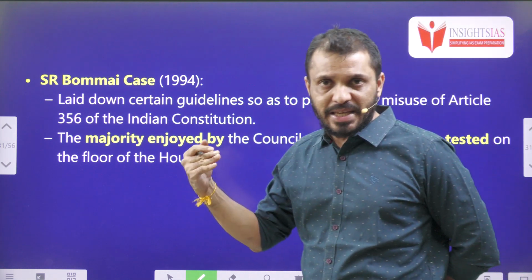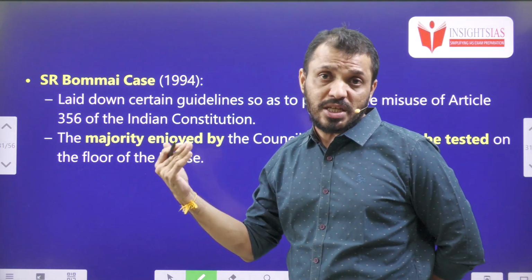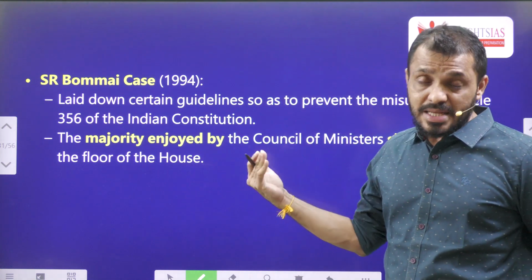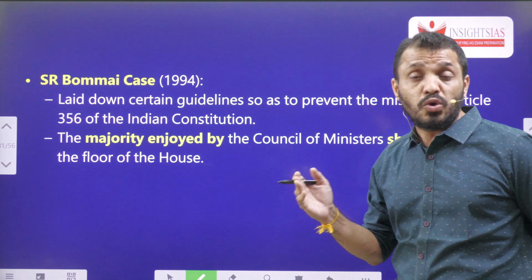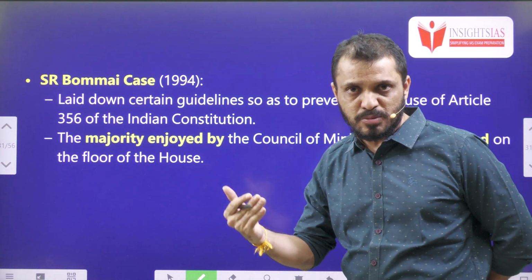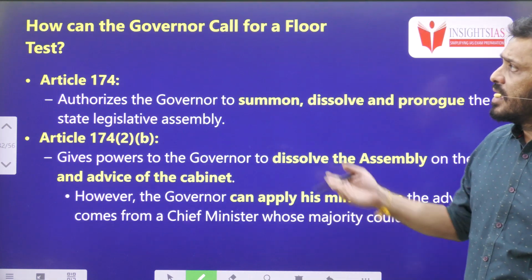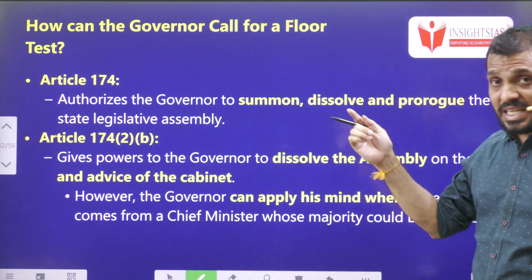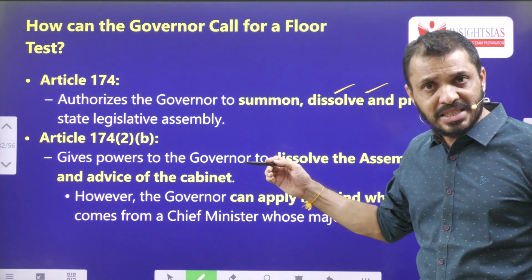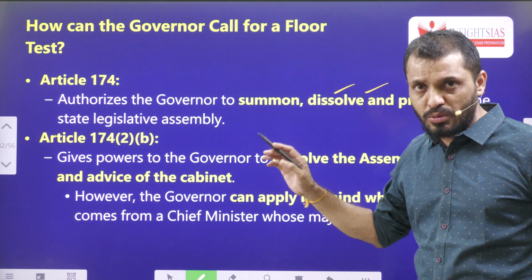Actually, before the SR Bommai case, in Karnataka, the floor test was conducted in the Raj Bhavan. Okay, in the SR Bommai case, the Supreme Court clarified that a floor test can be conducted only in the lower house of the assembly. It cannot be done in the Raj Bhavan or Rashtrapati Bhavan. Next, Article 174 clearly says that the governor can summon, dissolve or prorogue the state assembly, but only under the advice of the Council of Ministers.